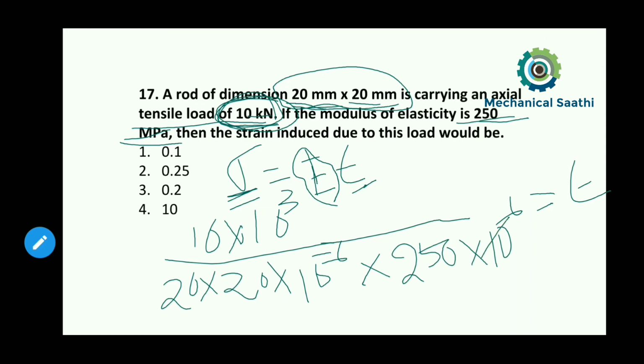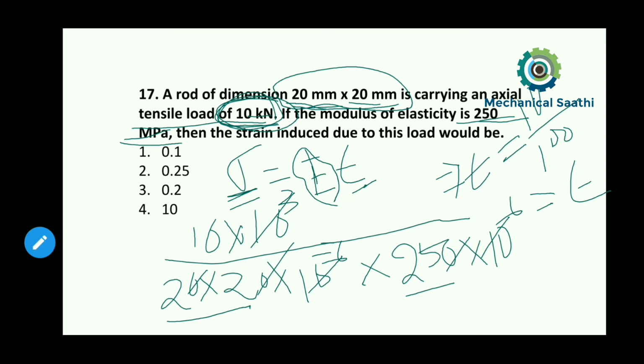So here 10 to the power 6 and 10 to the power minus 6 can be cancelled, and the 1000 in the numerator and denominator can also be cancelled. Here 2 cross 2 is 4, and this is 25, so it becomes 100. In the numerator we have 10, so we are left with epsilon equal to 10 divided by 100.